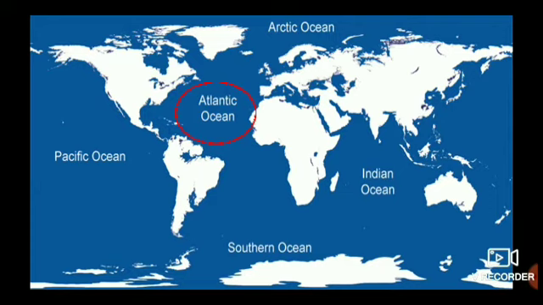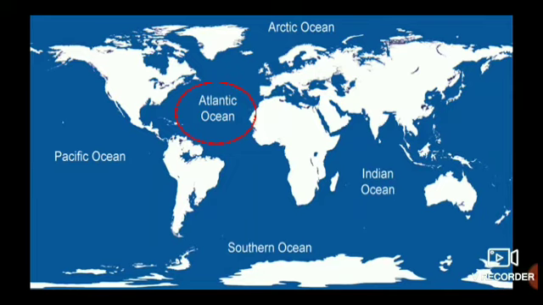Africa and Europe. Is it right? So it is lying in between North America, South America and Africa and Europe. So the Atlantic Ocean separates North America and South America from Africa and Europe.